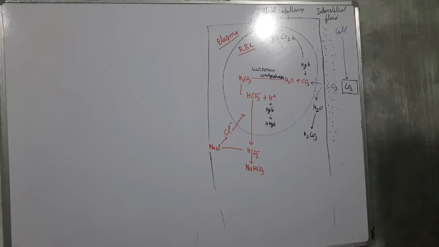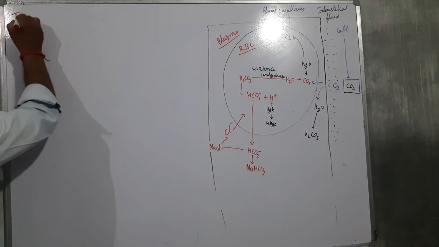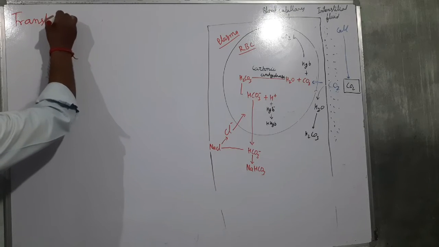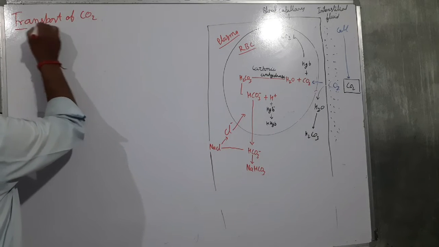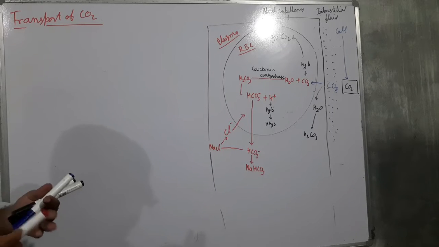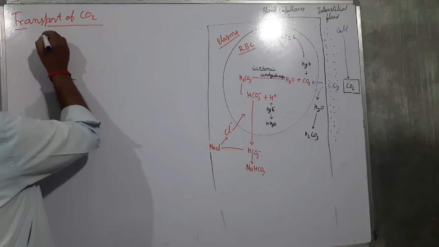Now we are studying about the transport of carbon dioxide. Next one, the transport of carbon dioxide. Transportation of carbon dioxide takes place by both plasma and RBC.